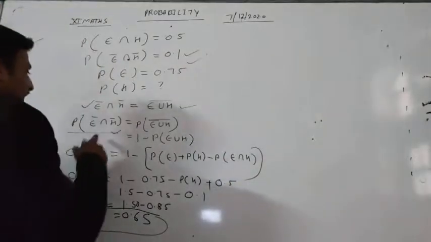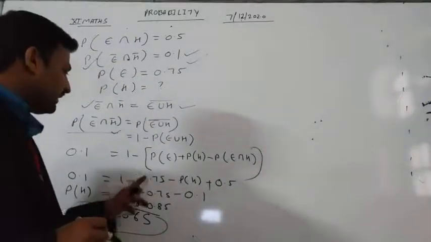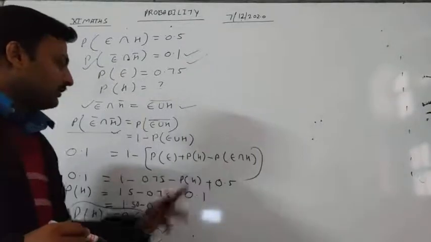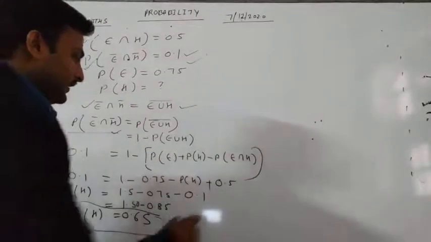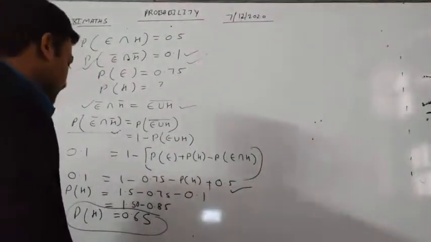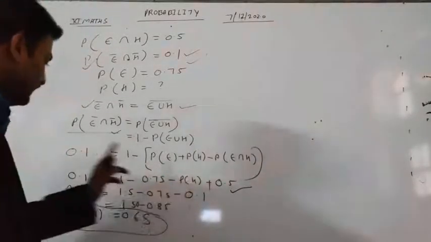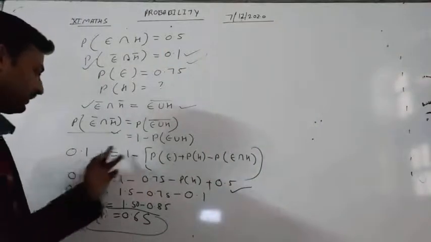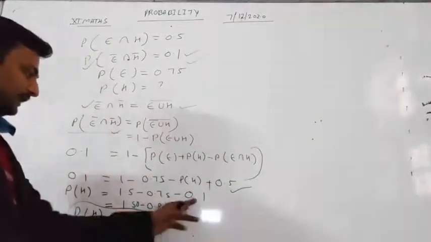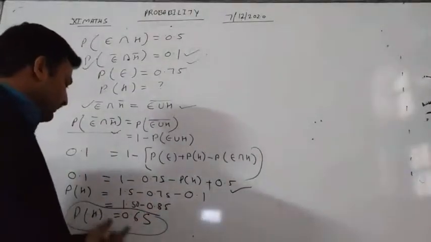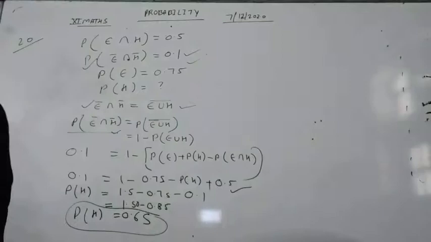Now 0.1 is the value of this which is given, so 0.1 equals 1 minus [probability of E, which is 0.75, plus probability of H, minus probability of E intersection H, which is 0.5]. Now we add 1 and this, it will be 1.50, and this has a negative sign. We send this to the right hand side. So after subtracting and adding, we get our probability of H as 0.65. I hope you understand, students. So let's move to the next question.